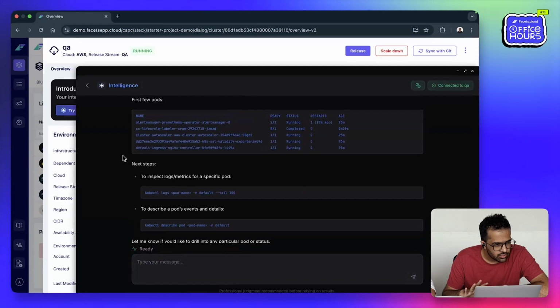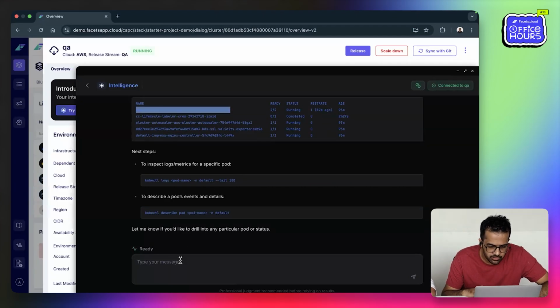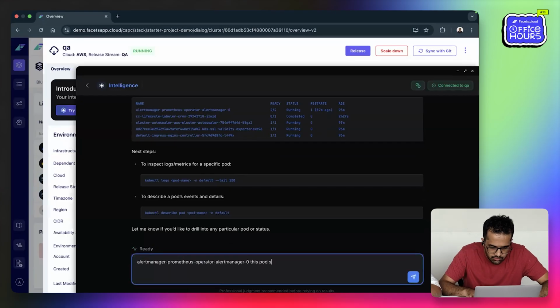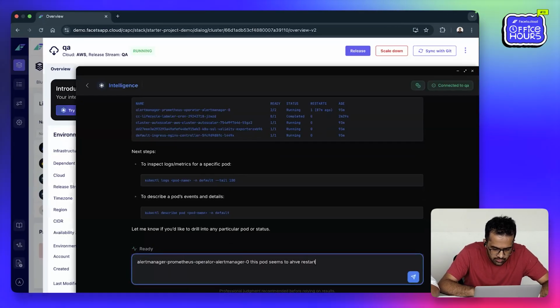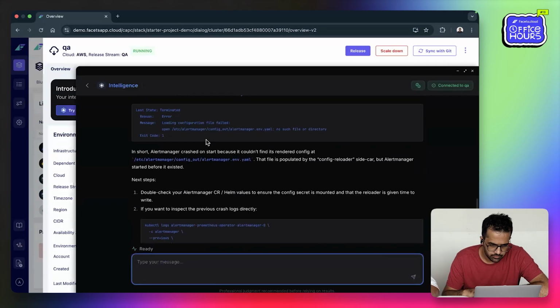The core use case that will solve most people's problems is debugging these issues. You can see that alertmanager-prometheus-operator-alertmanager-0 pod restarted once, so let me see what's wrong there. What was the issue?